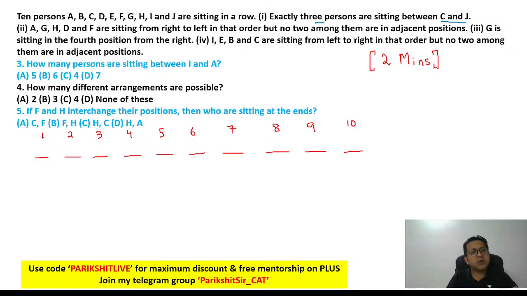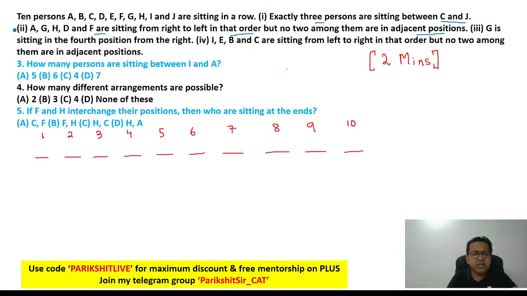Dark is saying option A. Okay, we'll check. Statement 2: A, G, H, D, F are sitting from left to right in that order, but no two among them are in adjacent positions. Okay, not a bad statement. Statement 2, okay. We will check if that can be a good one to start. Let's read it at least.